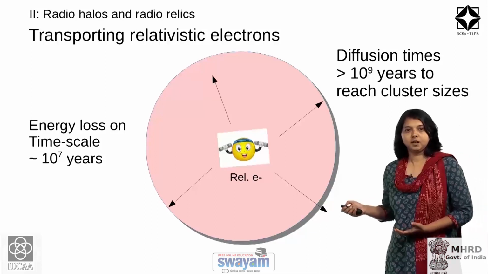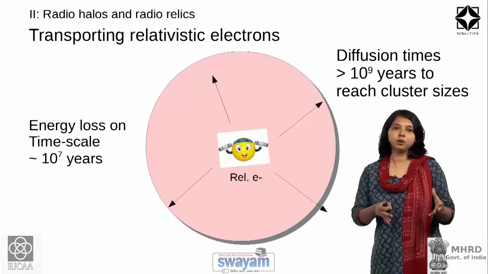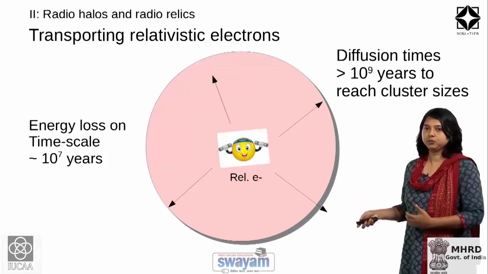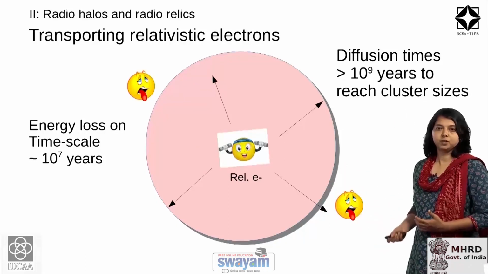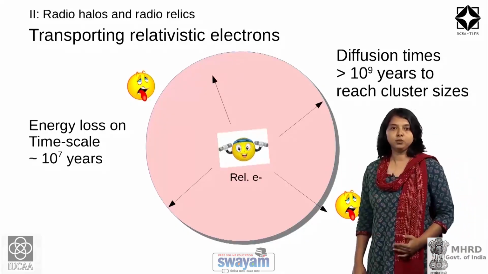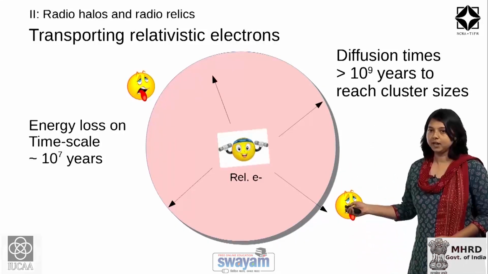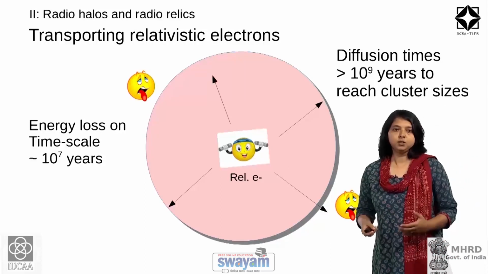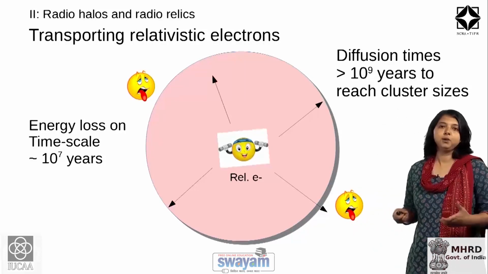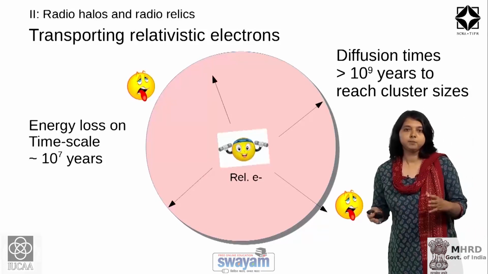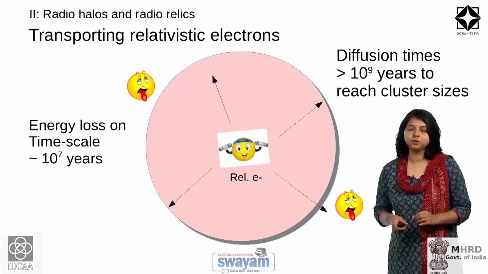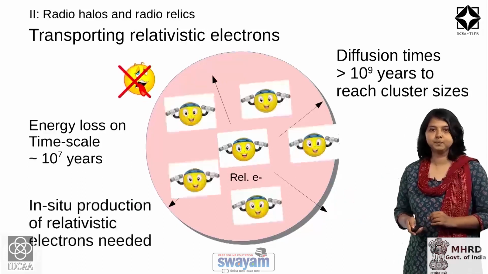So, there is this discrepancy between the synchrotron lifetime and the diffusion time. By the time the relativistic electron diffuses out to cluster outskirts, it would have lost energy and therefore would not emit synchrotron emission. So, you cannot make radio halos by dispersing relativistic electrons that are created at a single source like a radio galaxy.